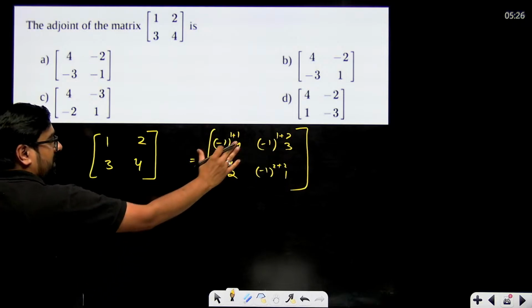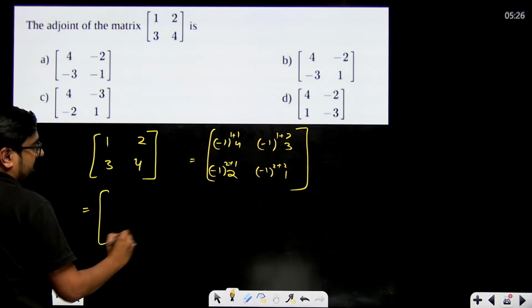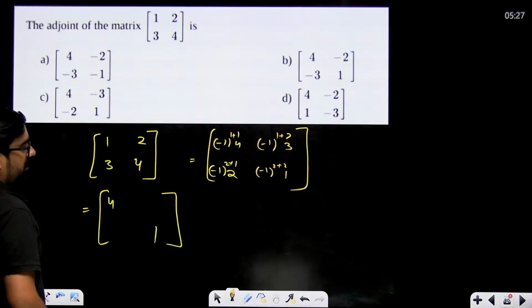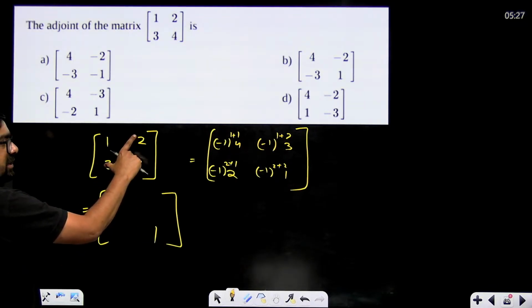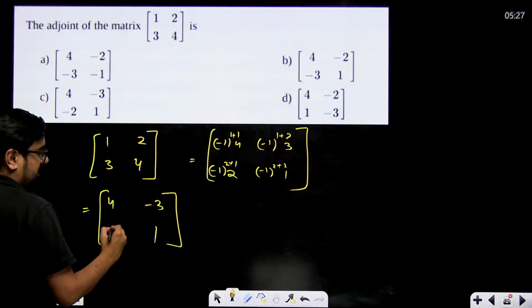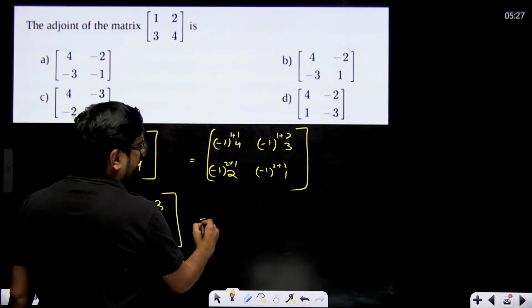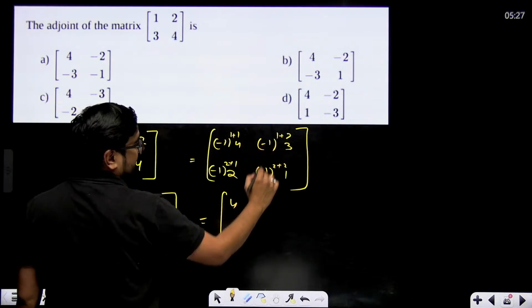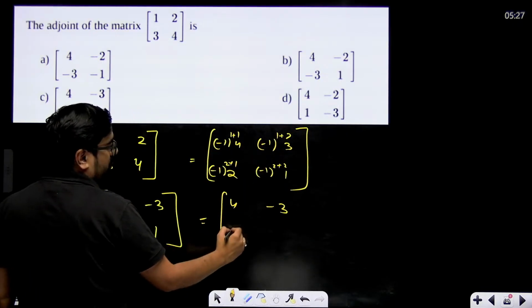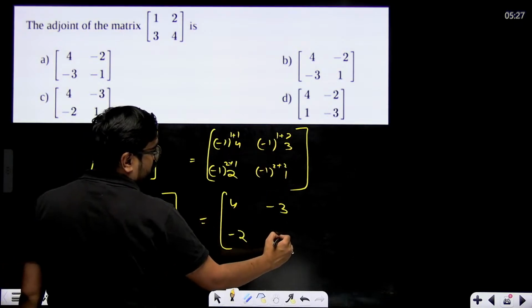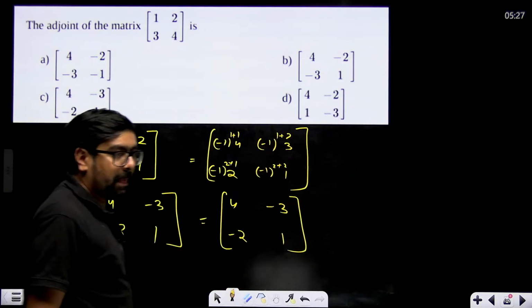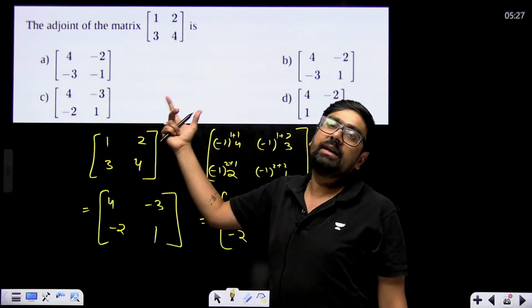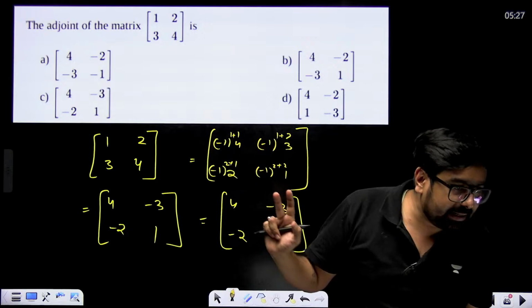But this will take a lot of time. I am telling you a direct shortcut. Interchange these two, so this will become 4, this will become 1. Interchange these two with opposite signs, so this will become minus 3 and this will become minus 2. And check, here also we are getting the same thing: minus 1 to the power 2, so positive 4; minus 1 to the power 3, so negative 3; minus 1 to the power 3, so negative 2; minus 1 to the power 4, so positive 1. Same thing we are getting. But the direct method is simply interchange these two and interchange these two with opposite signs. Direct technique.